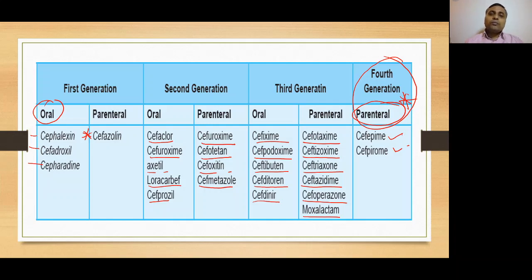So we are talking about another group of beta-lactam antibiotics, which are cephalosporins. We've already talked about penicillins. These are cephalosporins, which are once again beta-lactam antibiotics because of the presence of a beta-lactam ring in their structure. They are derivatives of 7-aminocephalosporanic acid. They can be classified as first, second, third and fourth generation. The first, second, third generation cephalosporins can be administered either through oral route or parenteral route, but the fourth generation cephalosporins can only be given through parenteral route.